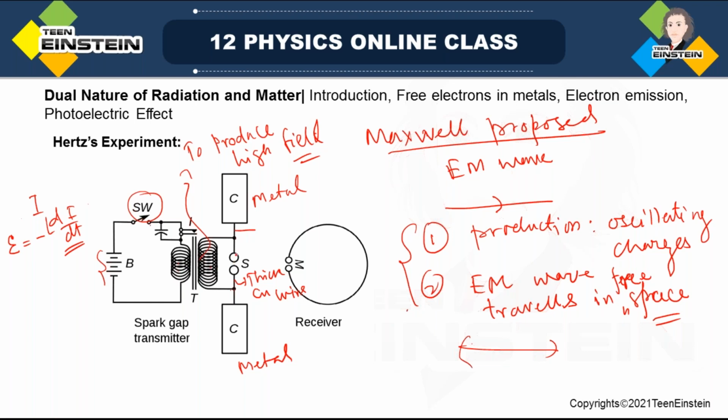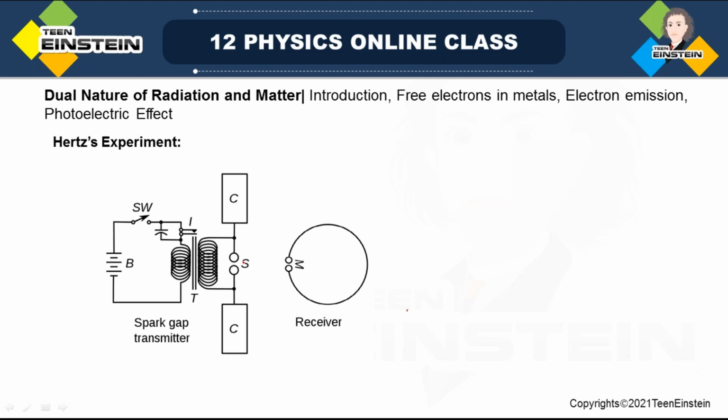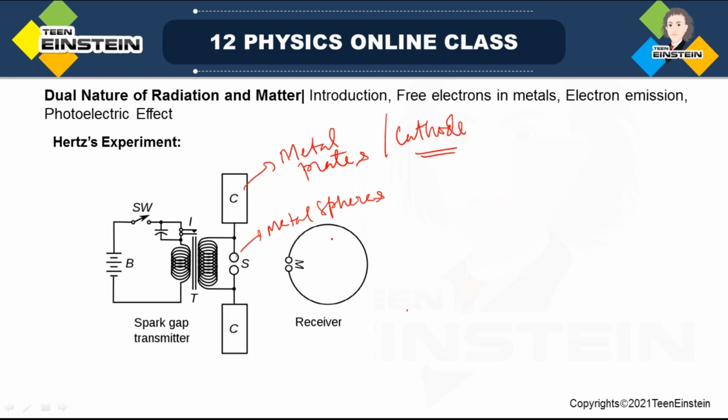This is also thick copper wire, and at the end of this copper wire, you look, these are denoted by S. I'll just clean everything. So see, these are actually metal spheres. These are actually metal plates, denoted by C because the cathode can emit electrons. Or these are called emitter plates, metal plates. So these two are also called cathode, or emitter plate.